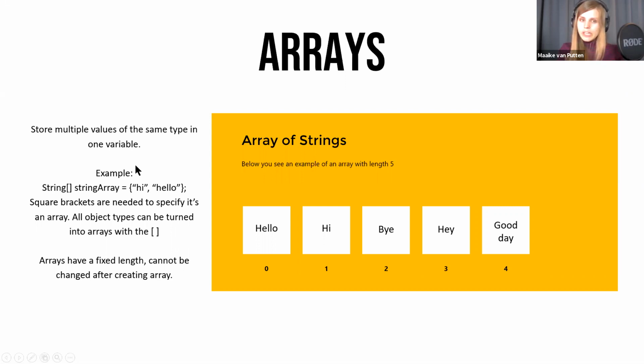So what's funny about arrays is just like anything in Java, they start to count at 0. So if we would ask Java, so what's the length of this array? It will tell us the length is 2, just as with the string length. But if you are going to look at the indexes of the array, it's going to be 0, 1, and so 0, 1, and in this case 0, 1, 2, 3, 4. But the length of this is 5. So then it's just counting the number of elements from 1.